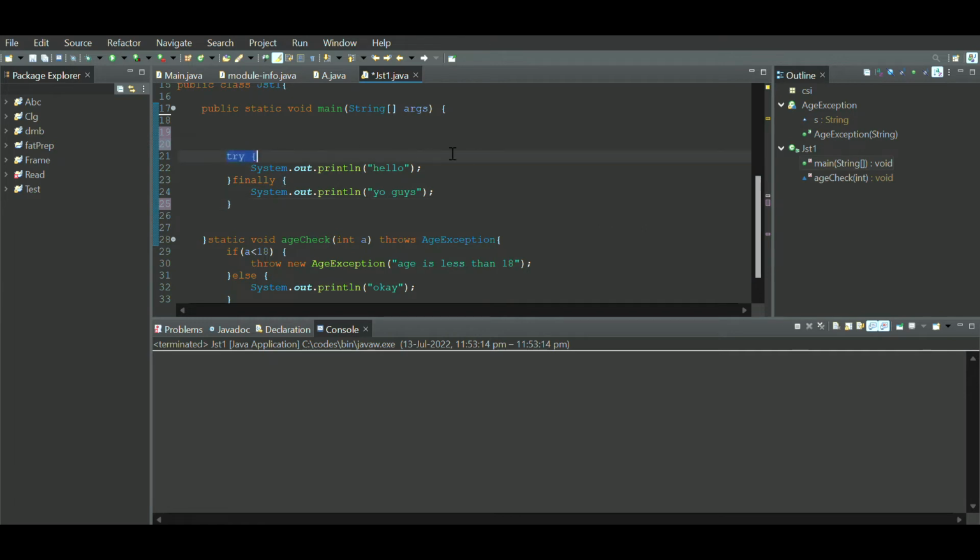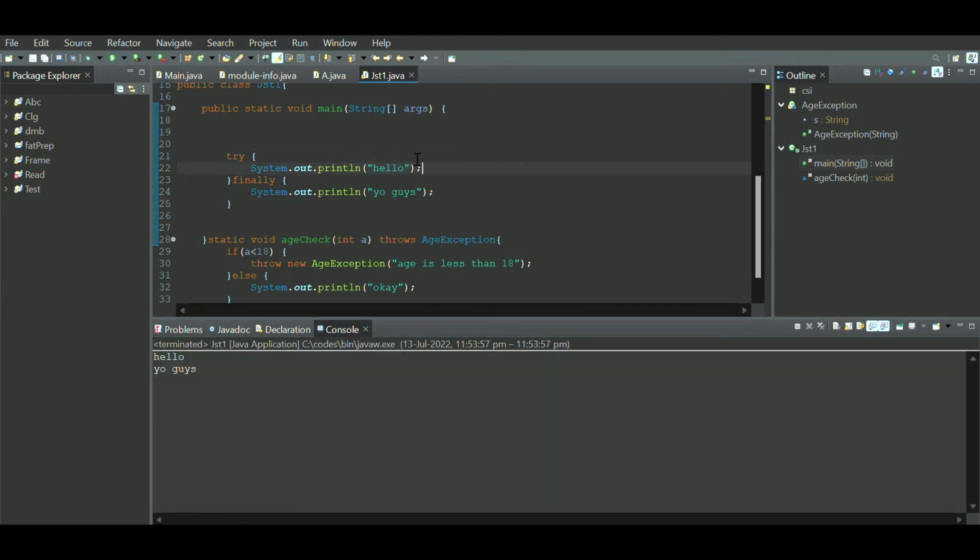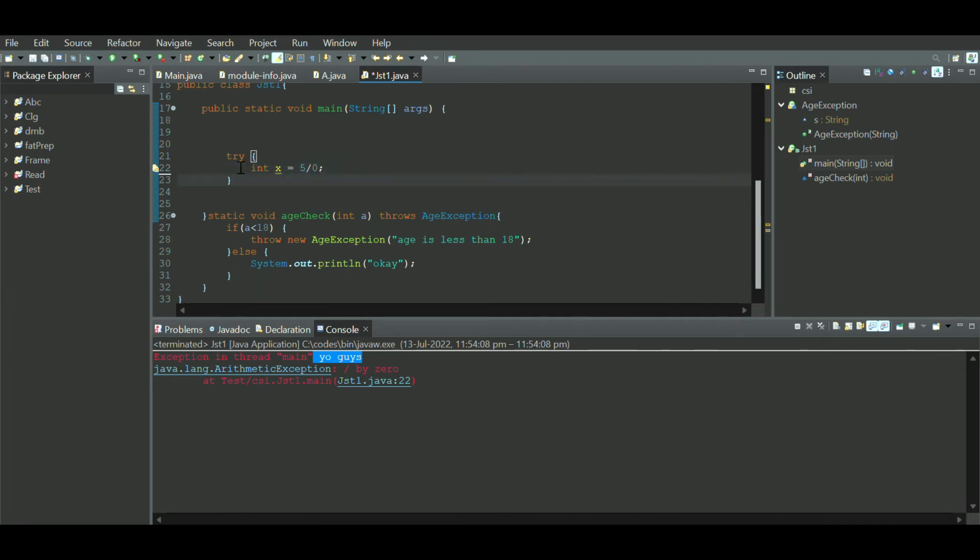Let's say I just wrote try. Now if I ran it, it's going to say hello guys and you guys. If I make an error here, let's say int x is equal to 5 by 0, and I did not give any catch block, and I just print "you guys", as you can see, even though it gets an error, it's going to do it. So if you have a try block, you must have a catch block or a finally block. That's a must. If I remove this finally block, I'll get an error.